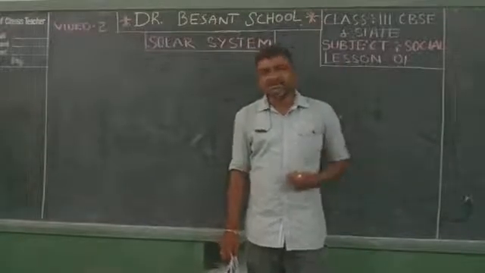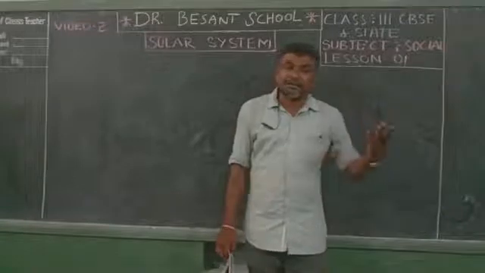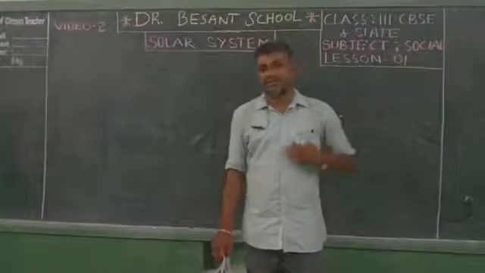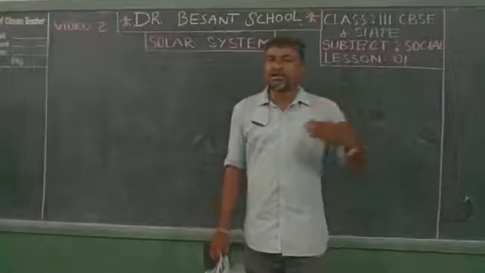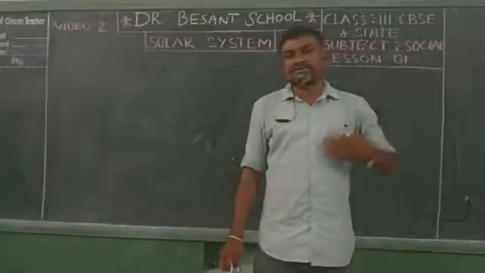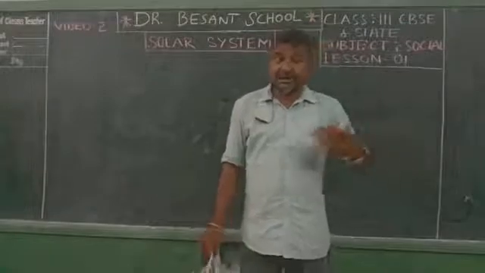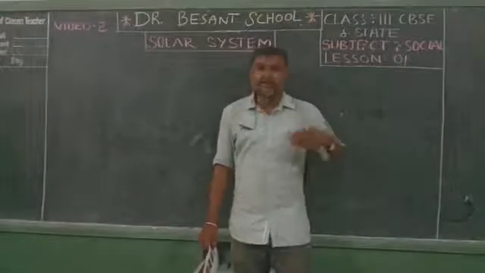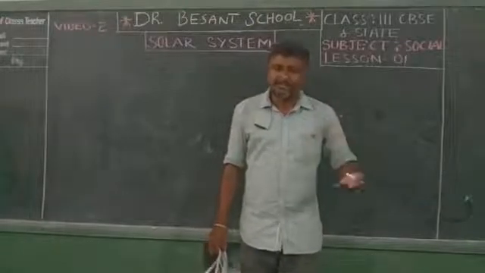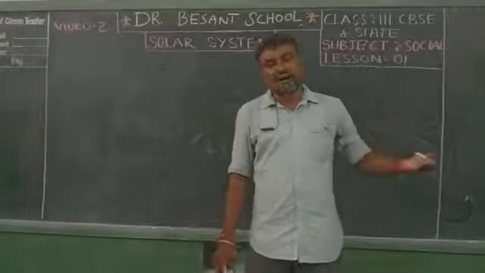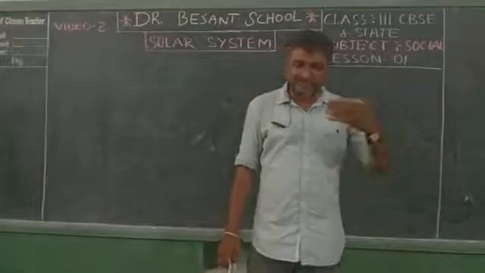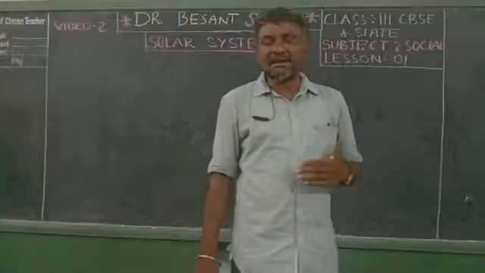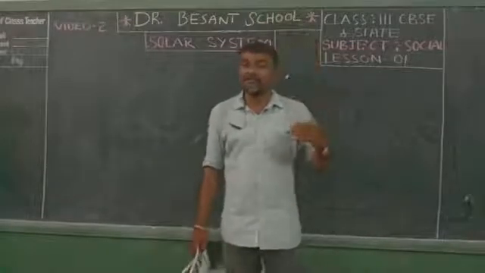In our solar system, there are 8 planets. How many are there? 8 planets. We already learned about the 8 planets and their names and their colors also. Once again: Mercury, Venus, Earth, Mars, Jupiter, Saturn, Uranus, Neptune. These are the 8 planets in our solar system.